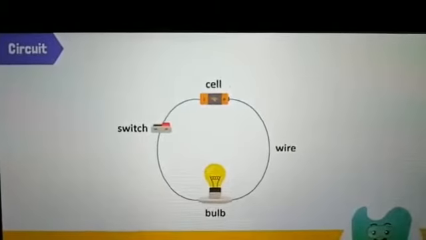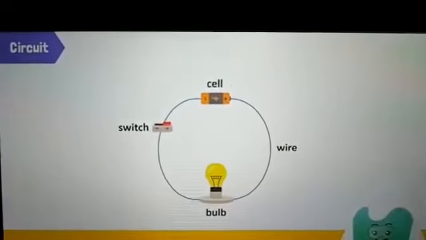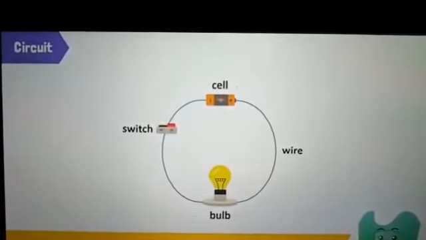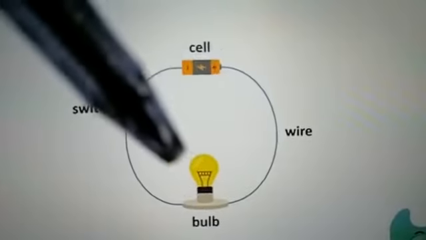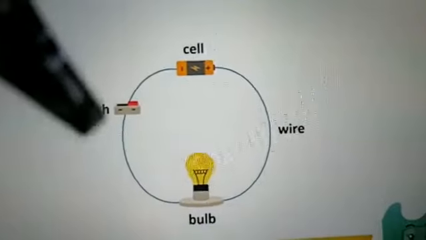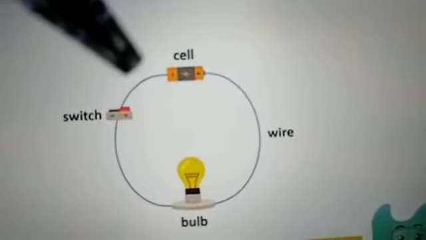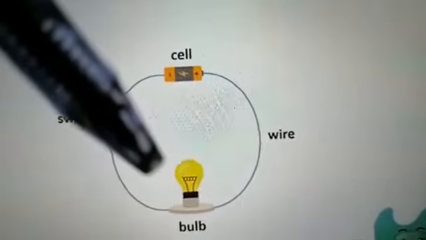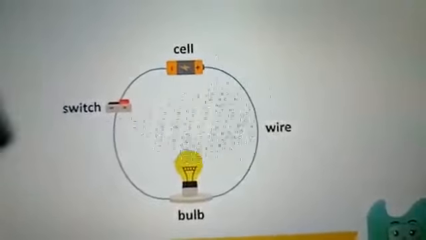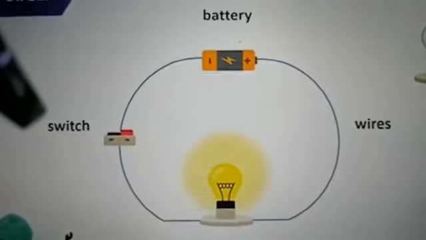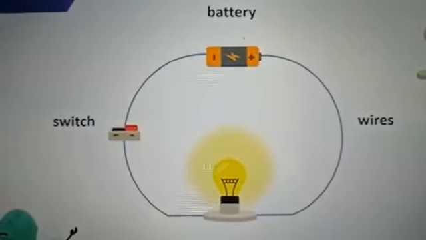So boys, electric circuit is a path along which electric current flows. Here you can see it's a circuit. In a simple circuit, we need a cell, a wire, a bulb and a switch. If we switch on the button, the electric current starts flowing through the wire and reaches the bulb, and in the end the bulb lights up. I'll show you how. Here you can see the switch is on and the bulb lights up.